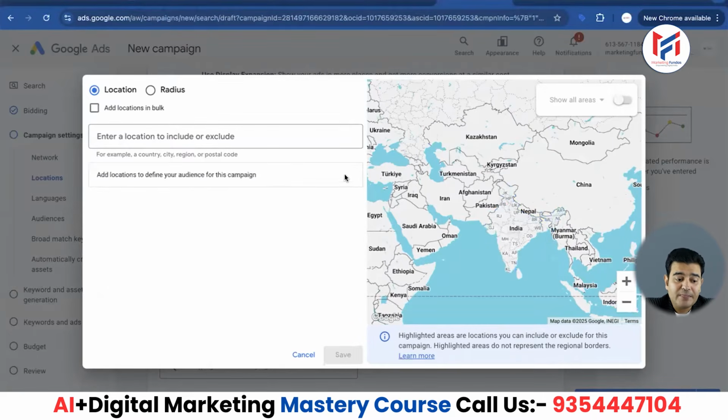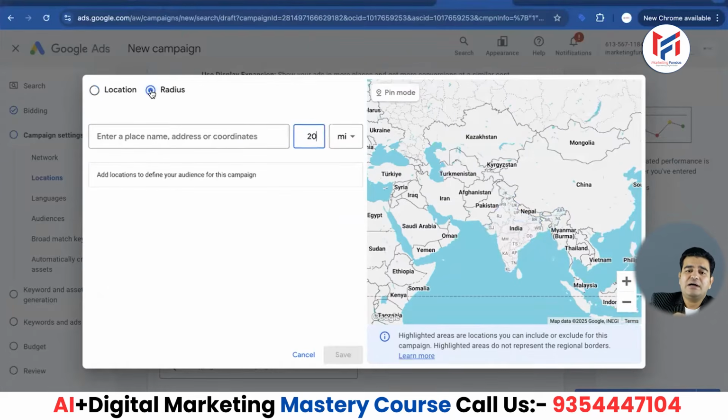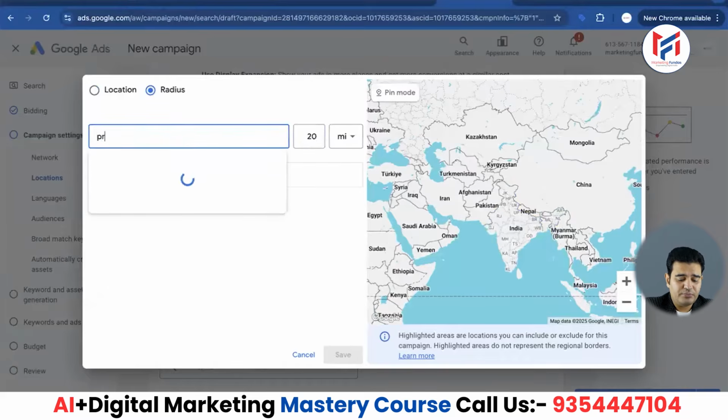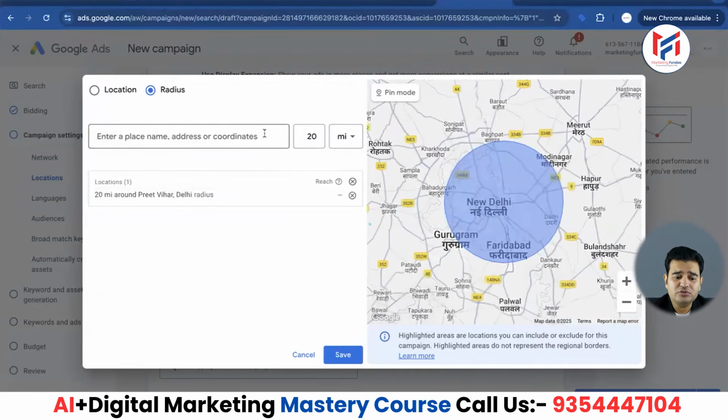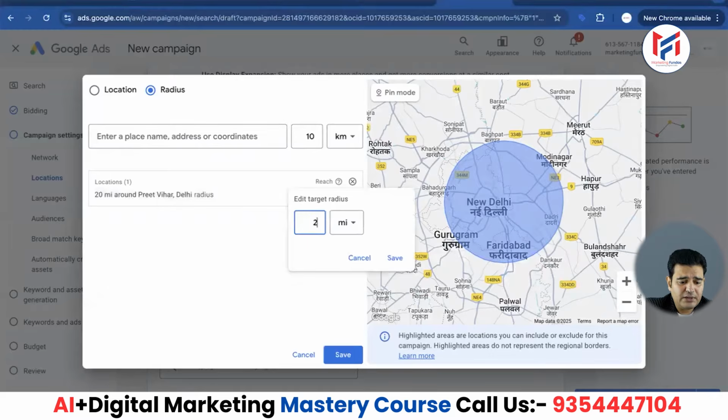I'm removing this. Look here, what is the meaning of radius, friends? Suppose I run a digital marketing training institute in Preet Vihar in Delhi and I want to run ads so that people would come to my institute's location for offline courses to learn digital marketing. Now where is my office or institute? My institute is in Preet Vihar in Delhi. Location is Preet Vihar, Delhi. I have chosen this area. I am not choosing 20 miles. I will choose 10 or 5 or 8 kilometers according to my preference. Where will I edit it? Sorry, I wasn't supposed to edit here. I have to edit it here. Here I will enter 10 and here I will enter kilometer.